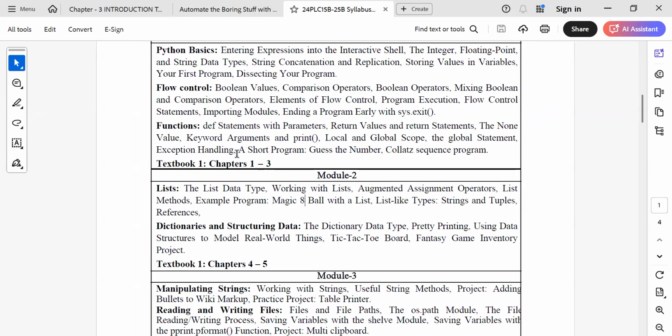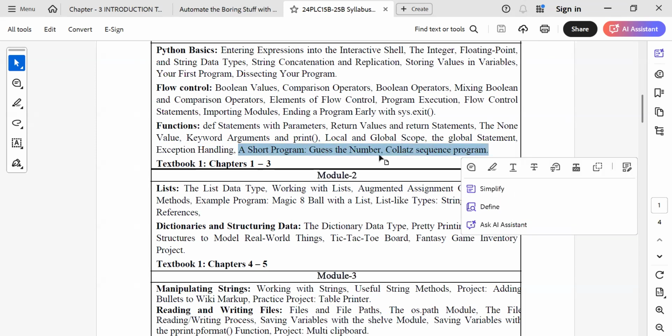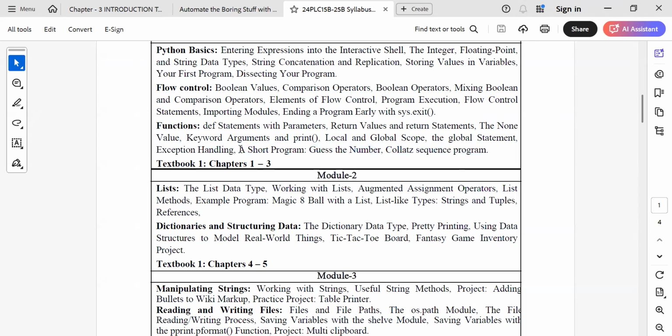In the previous class, we completed exception handling. Now in today's lecture, we want to do these two programs, which I have already given in your notebook. So go through these programs, do them on your own and try to run them. If you are getting any problem, just let me know. On Monday, I will clear whatever doubts you have related to these programs.